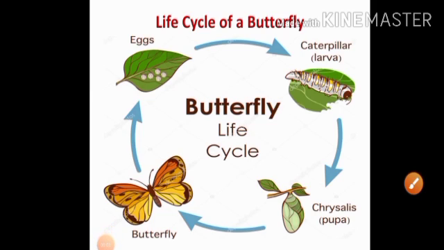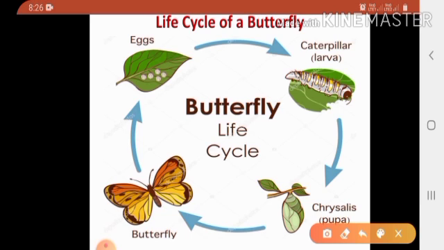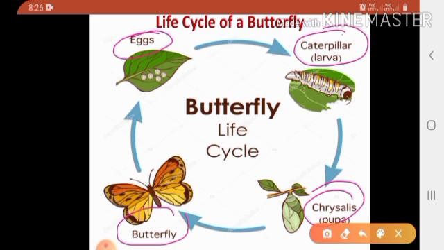Next point, life cycle of a butterfly. Insects like butterflies undergo 4 stages of growth and development. See here, children, in the diagram the 4 stages are: first stage egg, second is larva or caterpillar, then third is pupa, then fourth is adult butterfly.